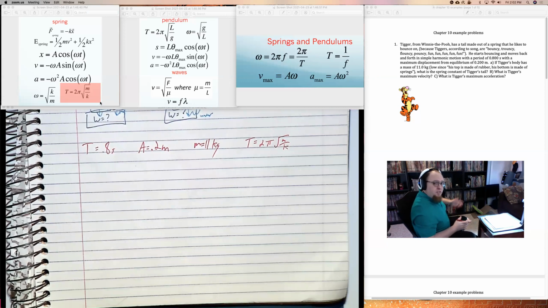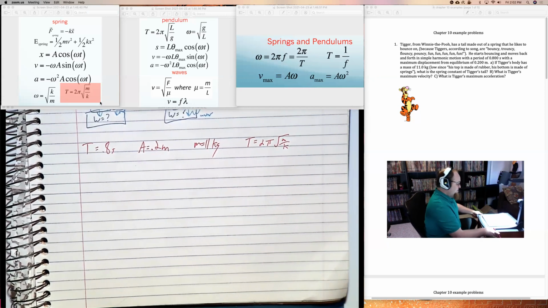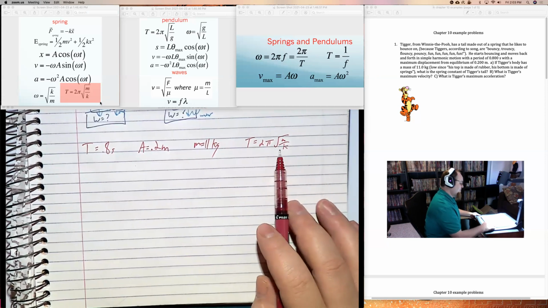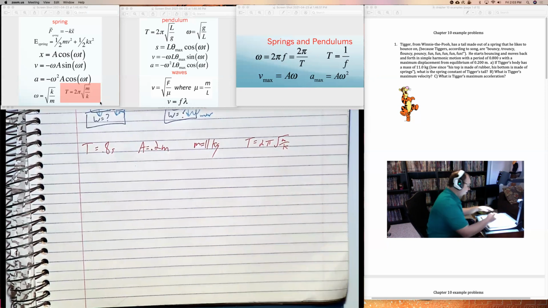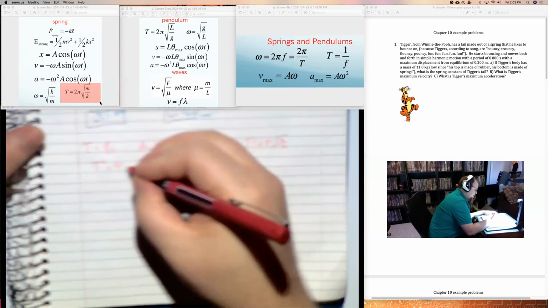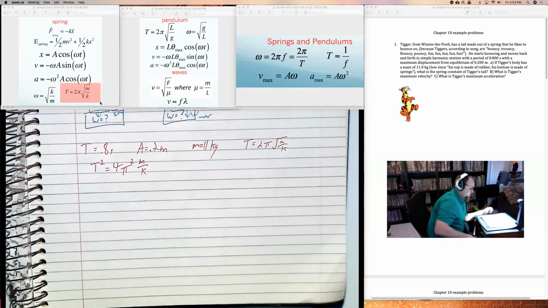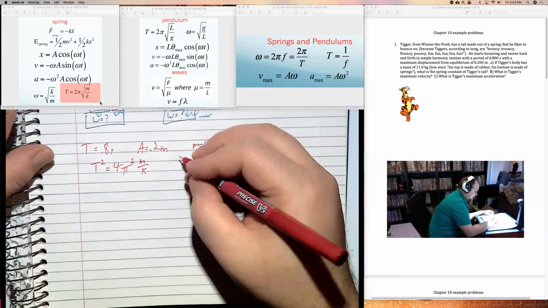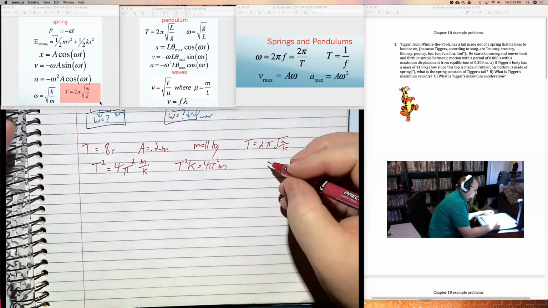What I would do is get this square root bit alone. Actually, I'll do it a little differently, just for fun. I have this square root bit that I'm trying to solve for, so I'm just going to square everything. When I square everything, T becomes T squared, 2 becomes 2 squared, which is 4, pi becomes pi squared, and the square root of m over k just becomes m over k. I can then multiply both sides by k to get it out of the denominator, and then divide both sides by T squared.